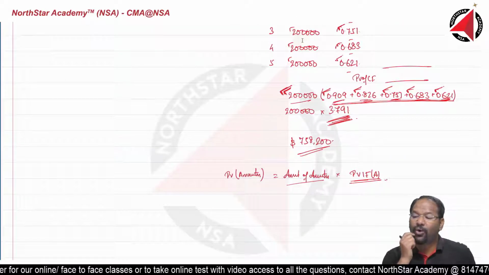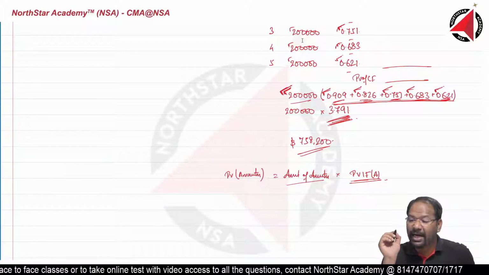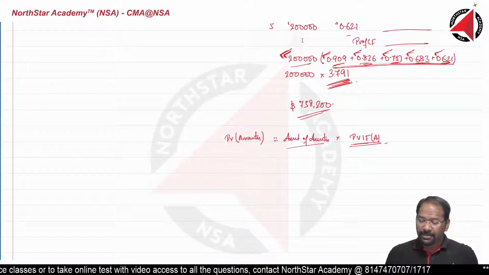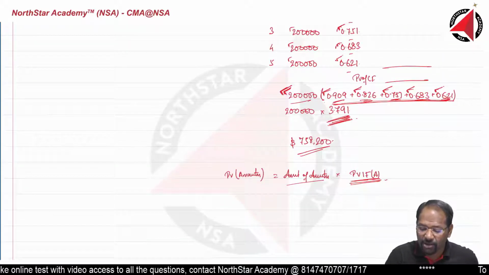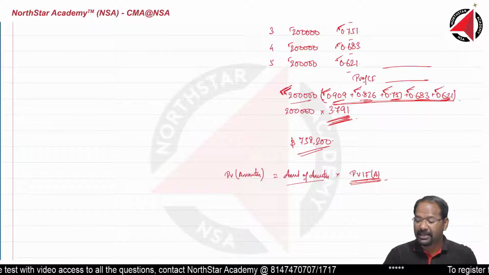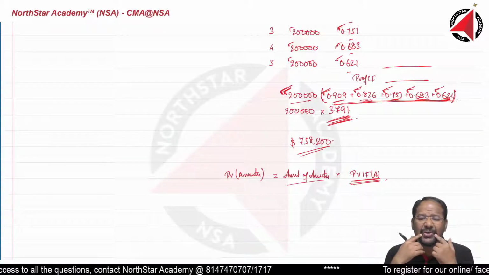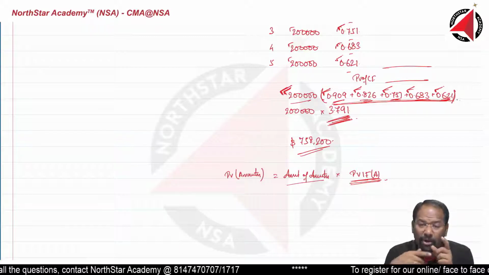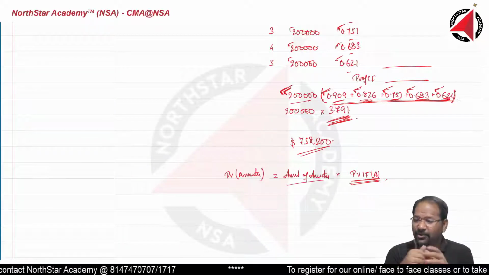Alright, so what is this? This is nothing but present value interest factor annuity. Alright, present value interest factor annuity. How do we calculate this? Calculator shortcut is much easier than anything else. Table and all, if you sit down and see, most likely you will take more time than what you can do it here in calculator.